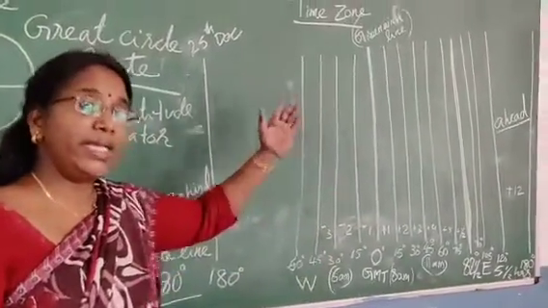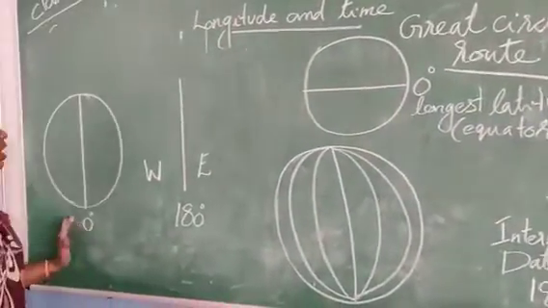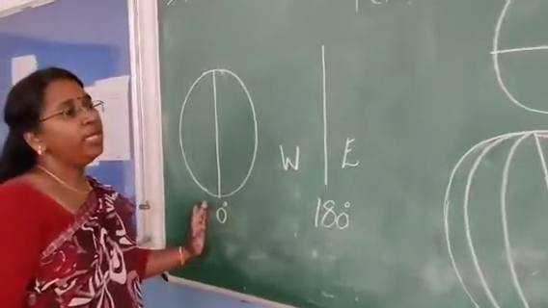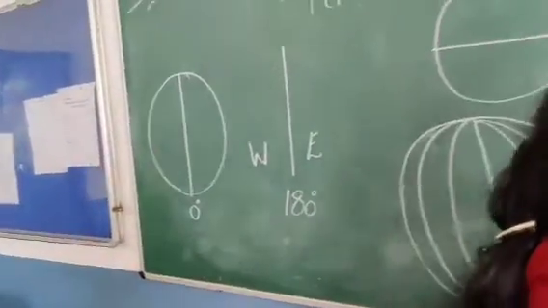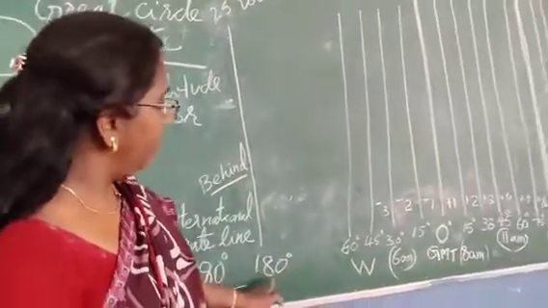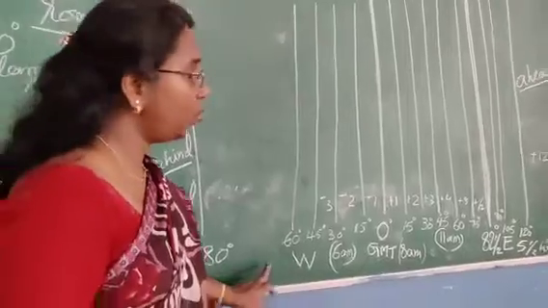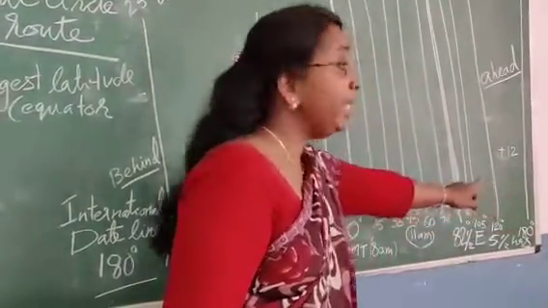There is only one 180 degree, diametrically opposite the 0 degree longitude. Once you cross from the western hemisphere across the 180 degree longitude and reach here, you are gaining 24 hours.